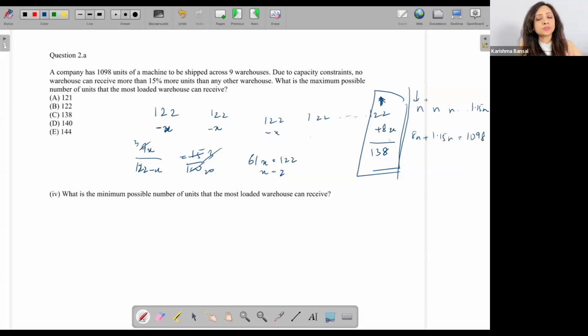I gave n to the first warehouse out of 1098, n to the next one, n to the next one, and so on till the last one, which has the maximum, and I gave it 1.15n, 15% more, right? So this needs to be a total of 1098. Now, when I do my calculation, of course, I'm going to get the same value. N should come out to be equal to 120. And I increase it by 15%, I get 138.